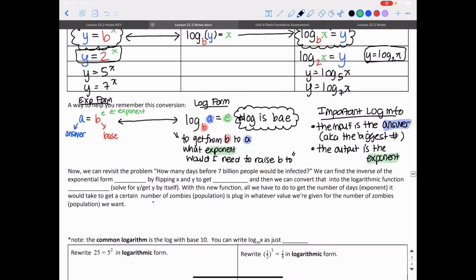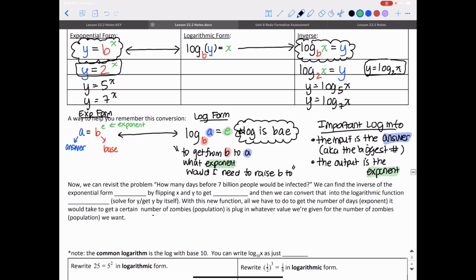Please. Okay. We have the exponential form y is equal to 10 to the x power. We wanted to find the inverse of that. So we flipped our x and y values and we got x is equal to 10 to the y power. And now that we know how to convert between exponential form and logarithm form, we're going to do that with what we have up here. We're going to flip, and that's going to get us y by itself. It's going to get us to solve for y.